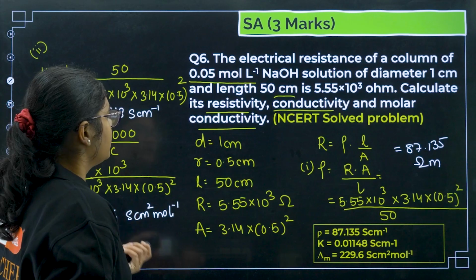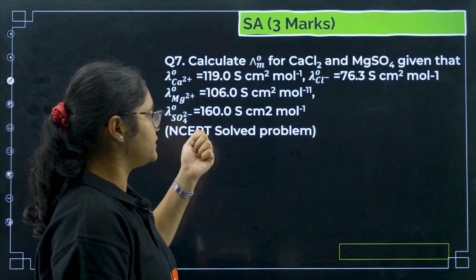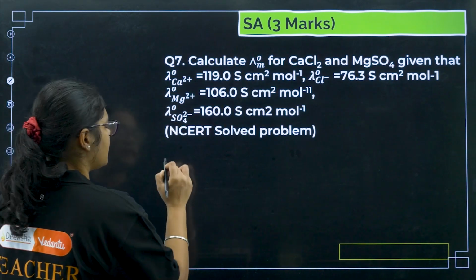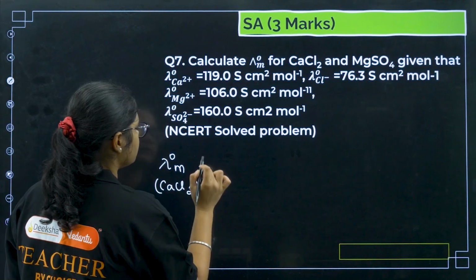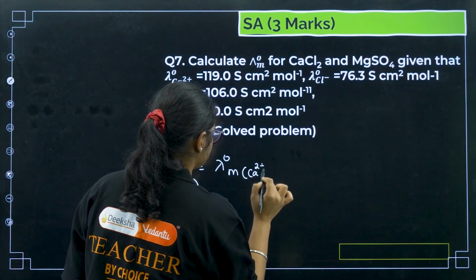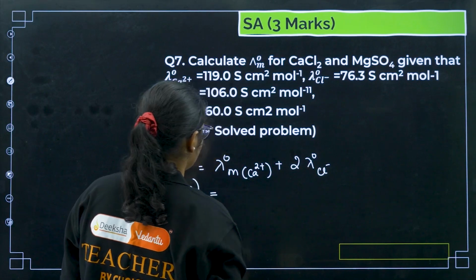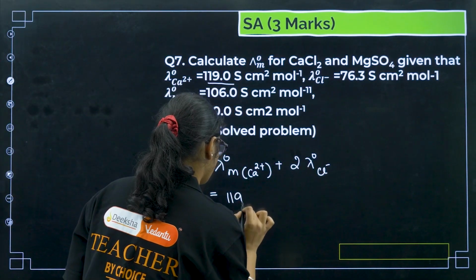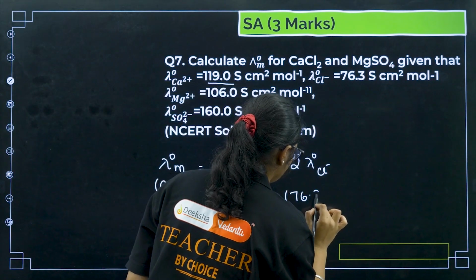Clear? Next, question number 7. Calculate the lambda naught m for CaCl2 and MgSO4, given that the values are given to you. First, calculate lambda m for CaCl2. That will be lambda naught m of Ca2 plus, plus 2 times lambda naught m of Cl minus. Lambda naught m of calcium 2 plus is 119, plus 2 times Cl minus, which is 76.3.